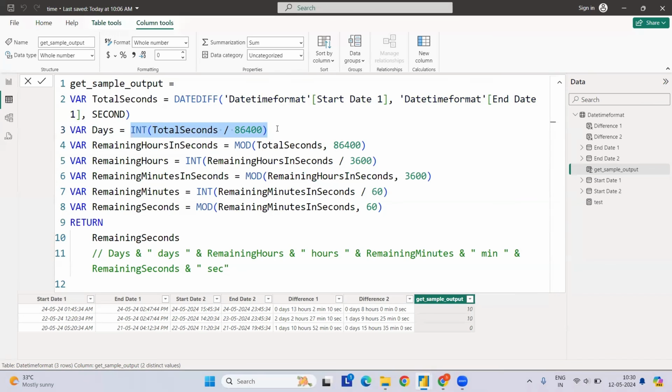So the integer part is something, let's say day, hours, minute. But let's say if you are calculating into days how many hours, how many minutes, then it goes to mod. Let's say we have 4 hours 30 minutes, so the integer part will be 4. Then what we need for the minutes, it goes to the mod part where we get 30 minutes as a remainder, which will be returned as an output. So this is a bit tricky to understand, I guess. Still, I tried to simplify it. If you still have any confusion, please let me know. I can recreate it in a simpler, step by step manner.